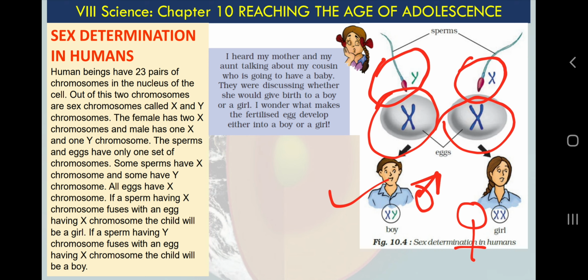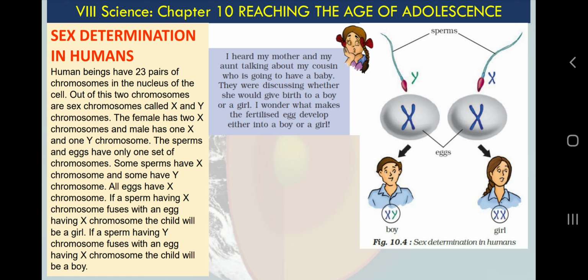But if there is any debate, and if you want to know who is actually responsible for the sex of the child, you can say theoretically that the father or the male parent is responsible for the sex of the child, because actually these things seem very simple to understand.